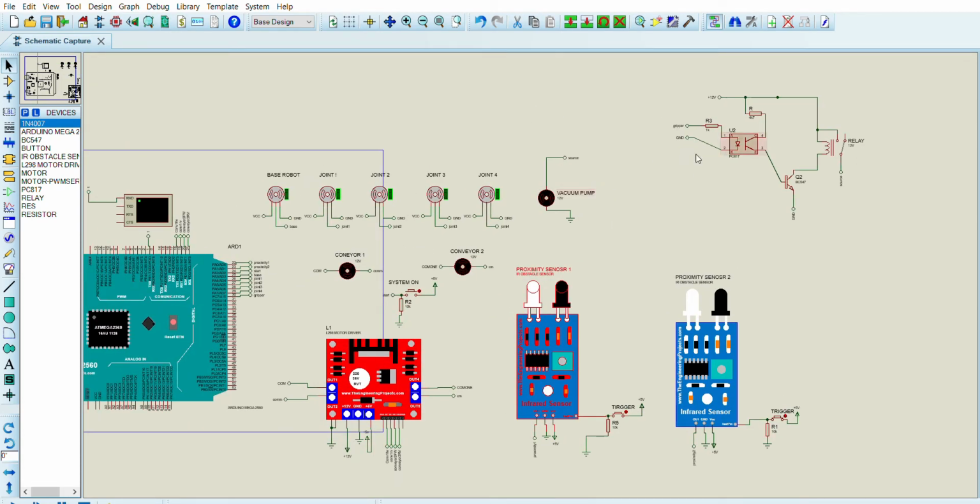So let's run the simulation and see the outputs. At the start of the system, a conveyor is fed. An object is fed to the system using conveyor 1. When the system turns on, we have package state 1 and pallet state 1. So the robot will run, the joints of the robot are moved, and the vacuum pump will be turned on, which will grab the object.